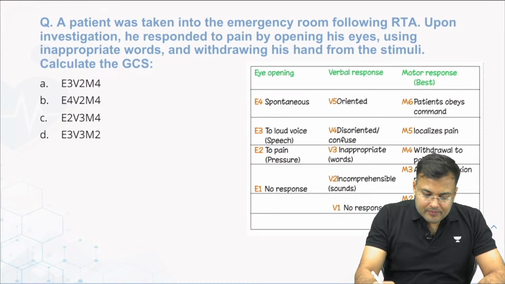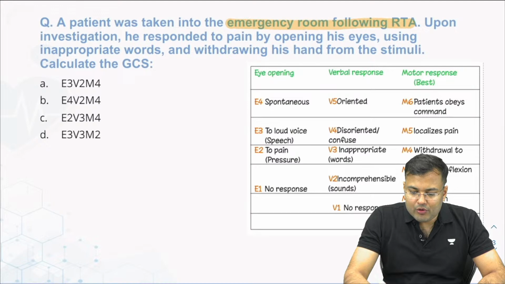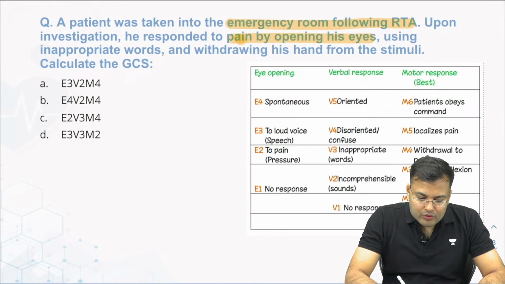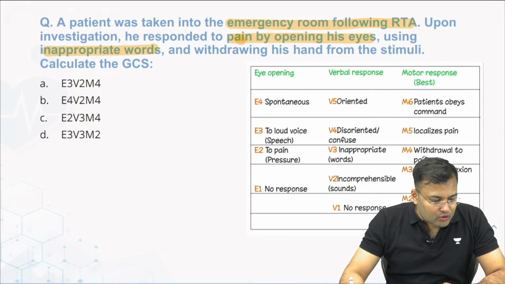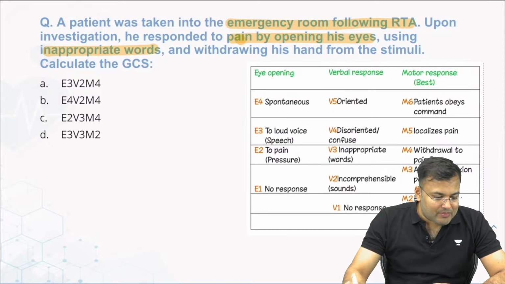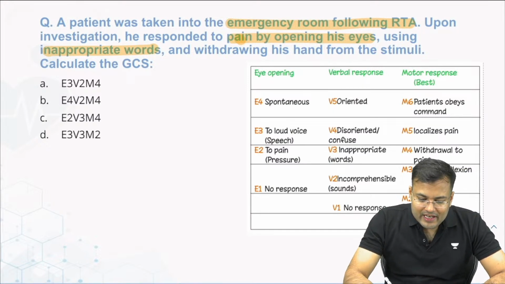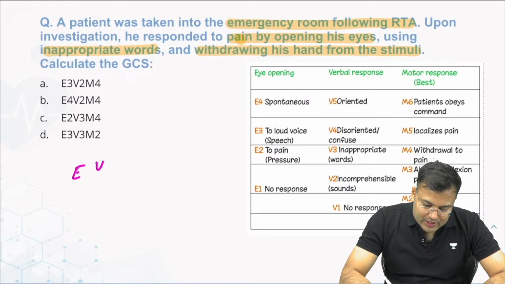Now see question number 1. A patient was taken into the emergency room following a road traffic accident. Upon investigation, he responded to pain by opening eyes, using inappropriate words, withdrawing his hand from the stimuli. Calculate the GCS. Clear? So first see what is E, what is V, what is M.